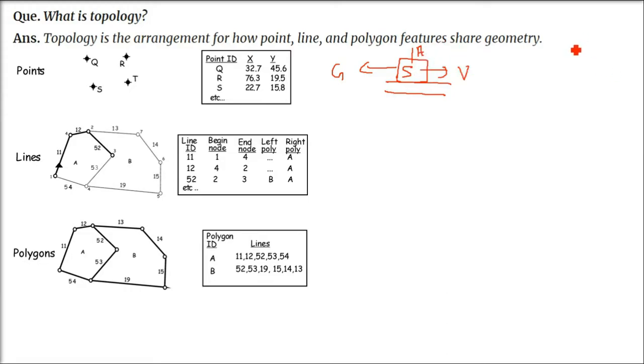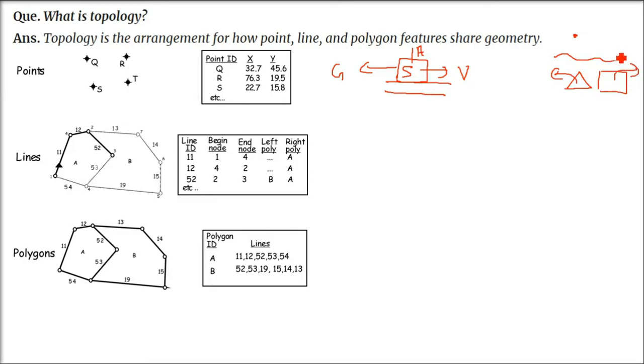This is the arrangement of how the point, line, polygon, which are the features of the vector files, or the real world, share geometry. How do they share geometry? Because everything in the world can be represented by either a point, a line, or a polygon. So topology is all about the relationship between these geometries, these figures in the layers. I'll tell you the more wide definition of this.